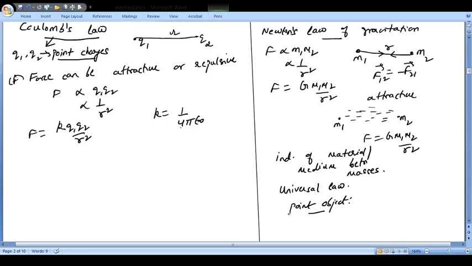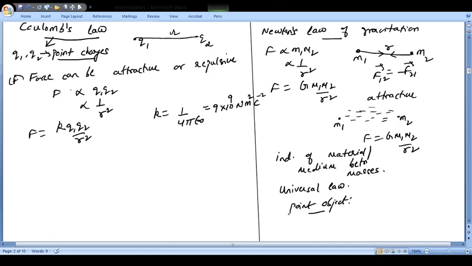Now this terminology is going to be new, but try to understand it. This value of k is 1 upon 4 pi epsilon naught, and this value of 1 upon 4 pi epsilon naught is 9 into 10 to the power 9 Newton meter square Coulomb minus 2. How did you get the value of this k? k is Newton meter square per Coulomb square. And k is 1 upon 4 pi epsilon naught.